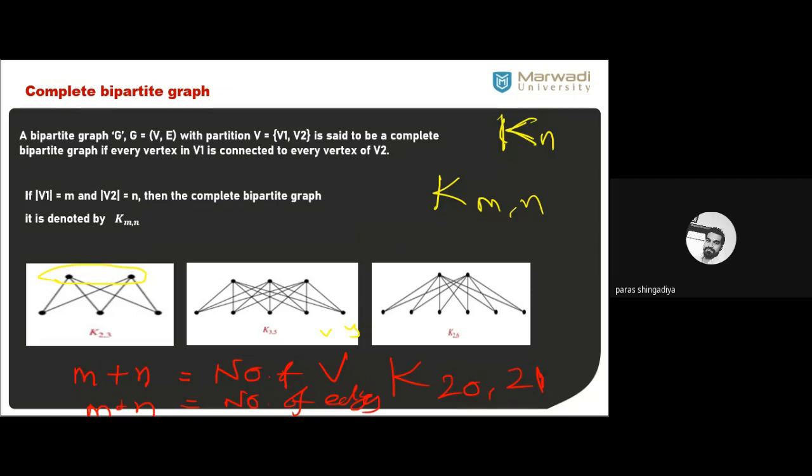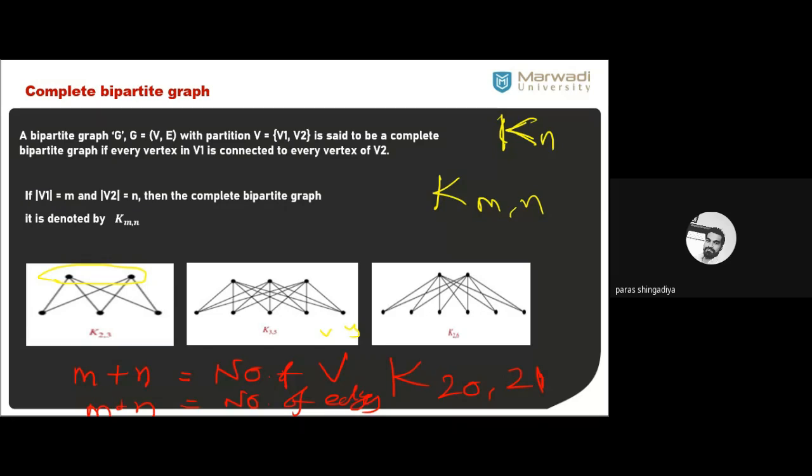How many edges in K20,25 graph? How many edges in K11,30? Clear? This type of question will be there in MCQs or as a short question, where you do not have to draw the graph; you just apply a trick to get the answer.